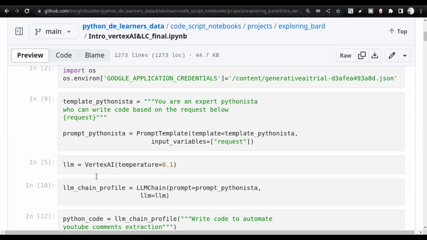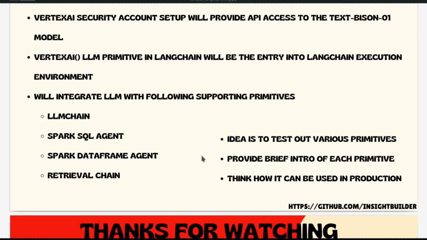If you guys are curious about that, do visit the Langchain GitHub repo, take a look at the code, and see whether we can contribute, because there are lots of things we as a community can contribute to the open source.